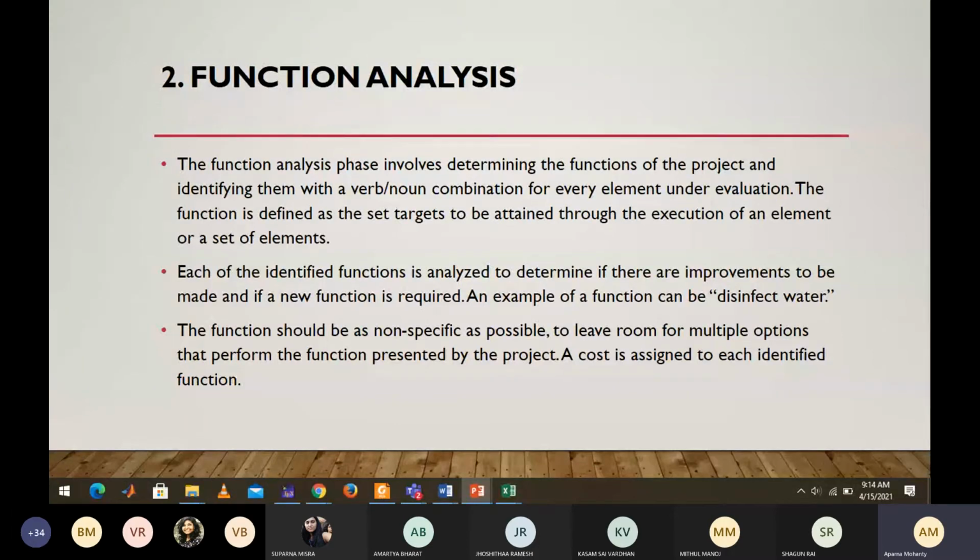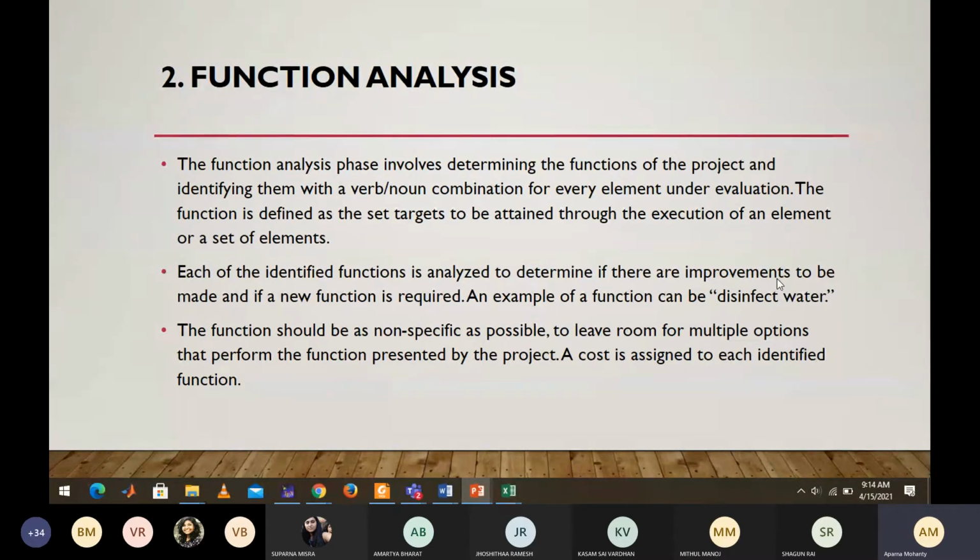If you are marketing your product, you need a tagline. Suppose the AC is an air purifying AC, you can simply mention as a function that it purifies air. Or, if you are launching something for water, you write disinfects water. It need not be so specific that it reduces carbon monoxide or methane in the air. Rather, just be general.